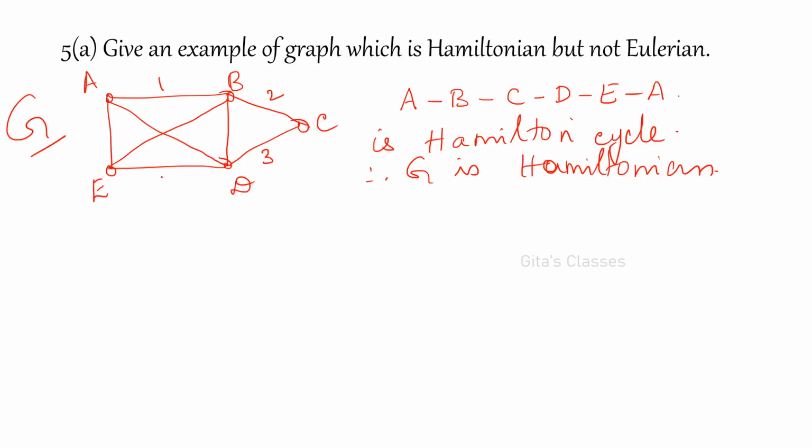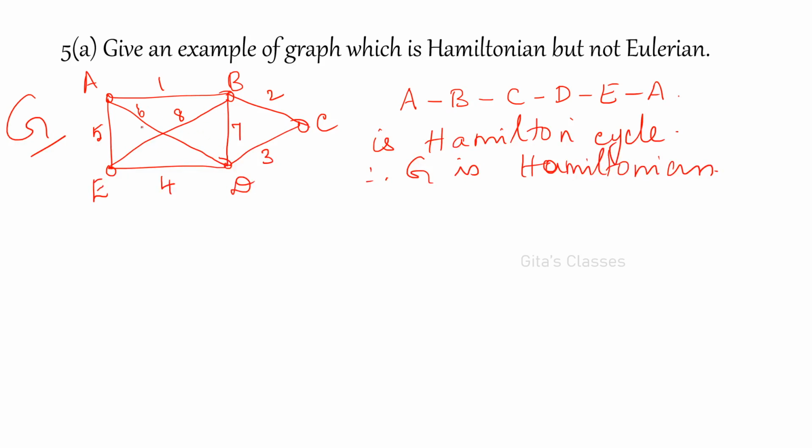Okay. 3, 4, then 5, then you can come with this 6, then 7, this is 8. If you come back to E, then you cannot come back to A because I cannot use the other edge, right? So 1, 2, 3, 4, 5, 6, 7, 8.